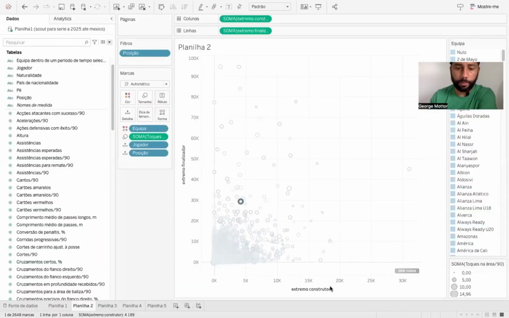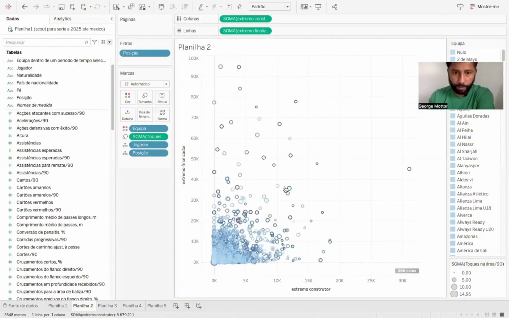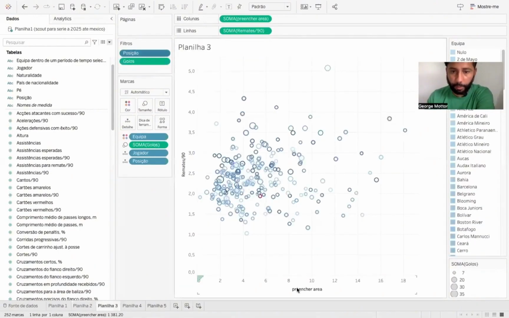He did. And then also, back to the Tableau, looking here at how to fill the area and shots per 90, okay? So filling the area is a metric I created here that involves touches in the box, the player receiving the ball in the area, and also his passes into the area, and also shots per 90. So how many shots, even though he fills the area and makes passes, he still has to shoot.